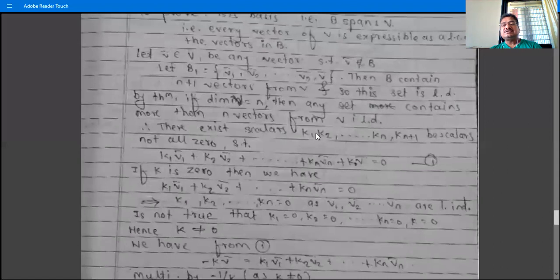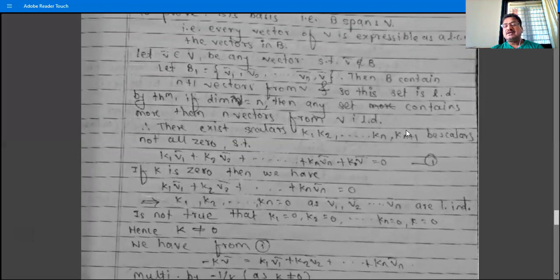Therefore there exist scalars K1, K2, ..., Kn, Kn plus 1, not all 0. Why not all 0? Because B1 is linearly dependent: not all 0, but their linear combination is 0. That is, K1 V1 plus K2 V2 plus ... plus Kn Vn plus Kn plus 1 V bar is equal to 0.